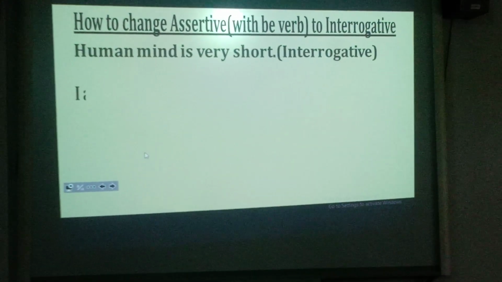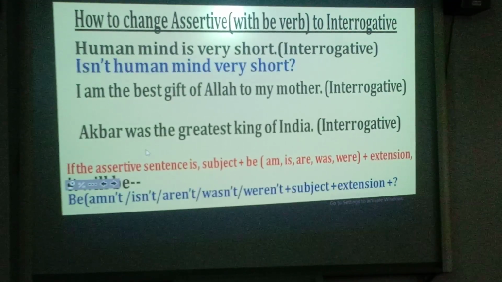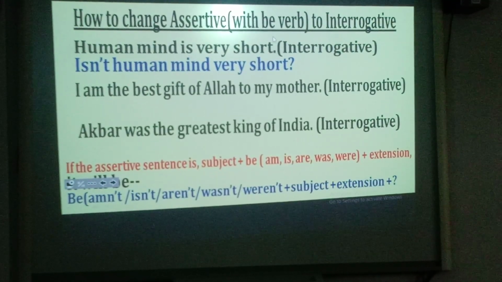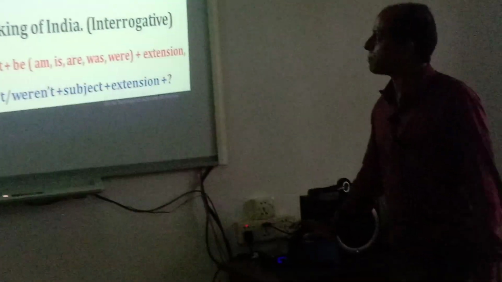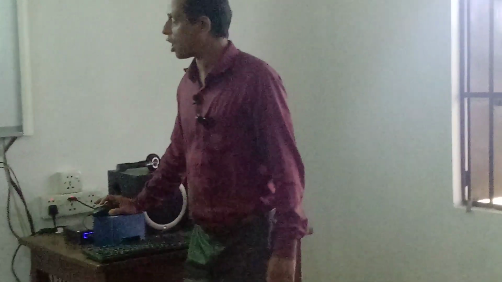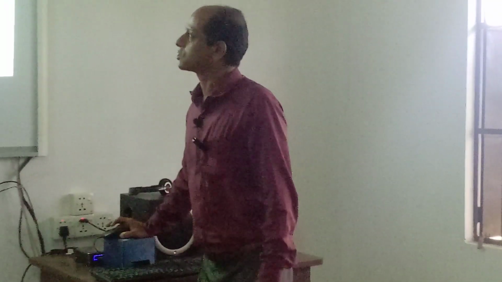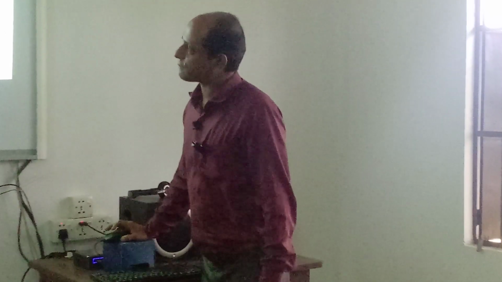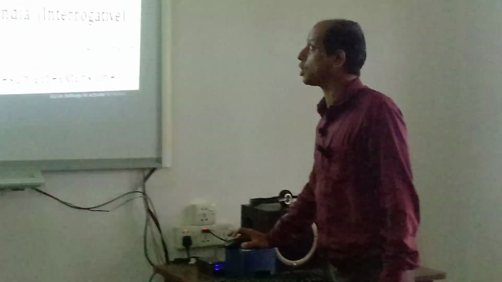Again, we are looking at the auxiliary verbs and the rules. Here are some examples. Human mind is very short. Isn't human mind very short? Here there is the auxiliary verb is. That's why we have used is at the first of the sentence and we have written n't because there is no not here.